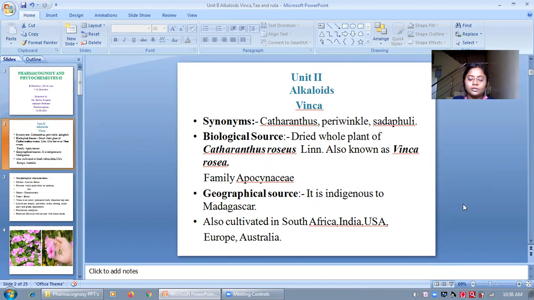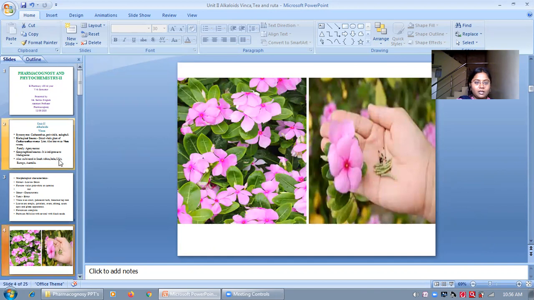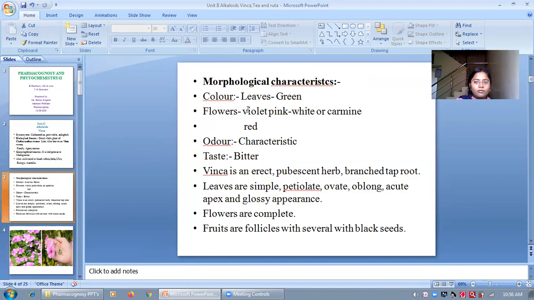Now the geographical source. Sadafoli is indigenous to Madagascar and it is also cultivated in South Africa, India, USA, Europe and Australia. Then its morphological characteristics. Leaves are green in color. Vinca is generally found with 3 to 4 colored flowers: violet pink, white, or carmine red. Its odor is characteristic, and the taste is bitter.